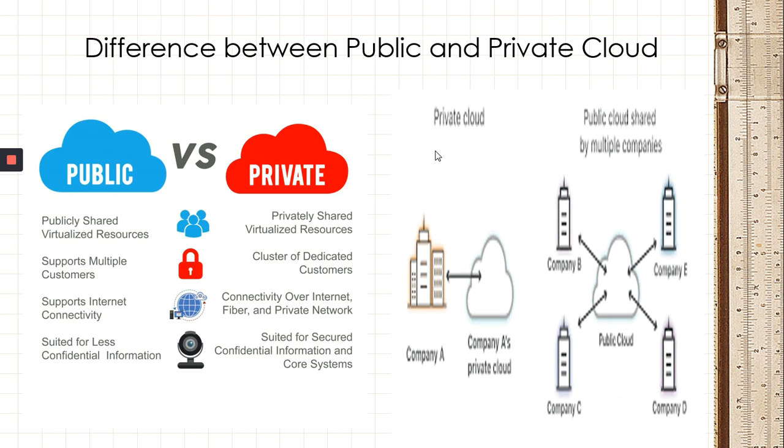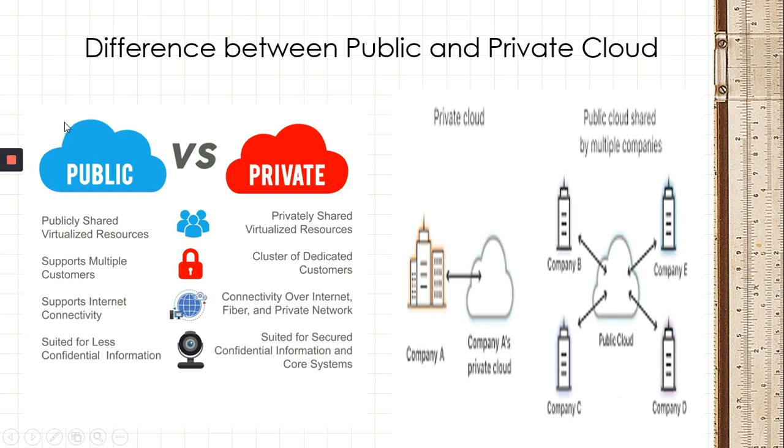Whereas in the public cloud, you can see that the public cloud is shared by multiple companies. Here, company B, company C, company D, and company E. In this example, you can see the public cloud is shared by four different companies.